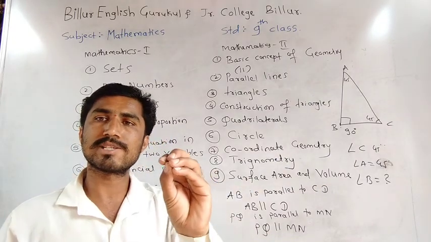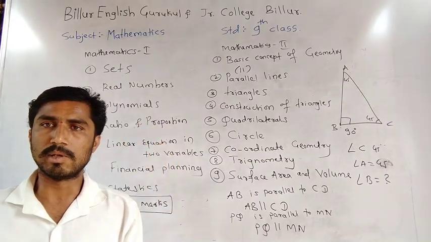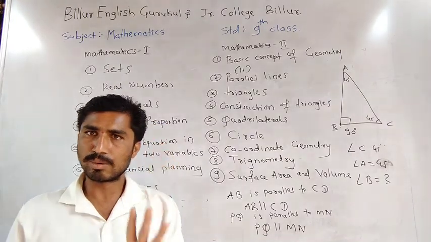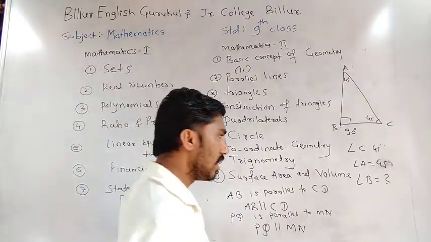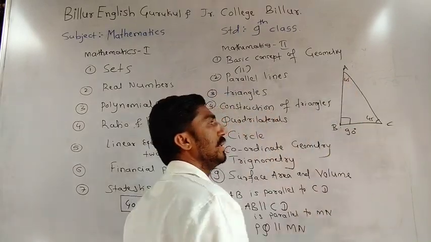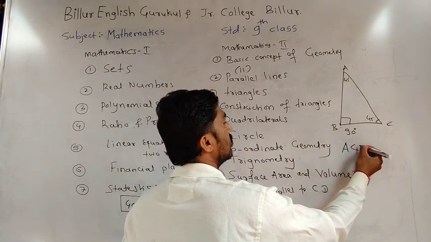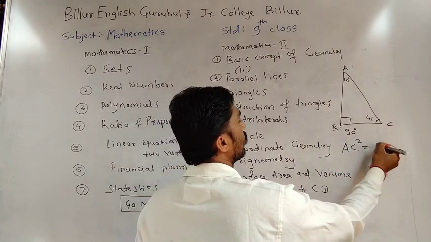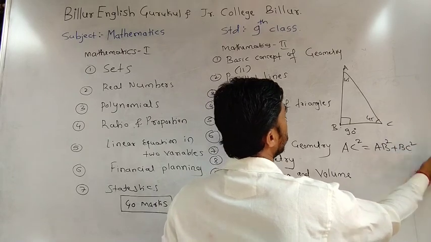Here one formula is very useful. What is the formula? The Pythagoras formula. In triangle ABC, what is the Pythagoras theorem? AC square equals AB square plus BC square.